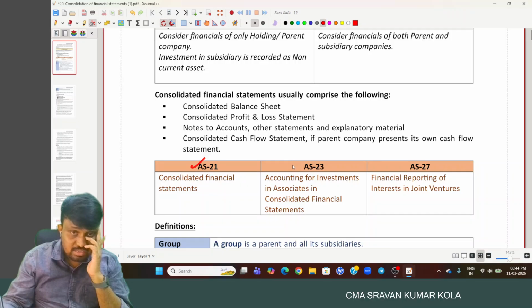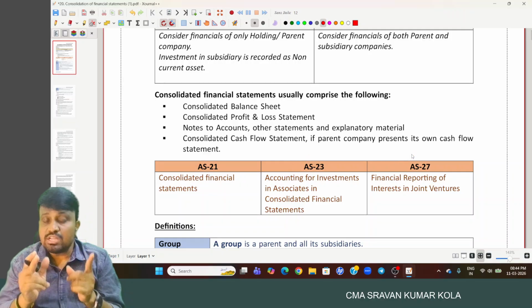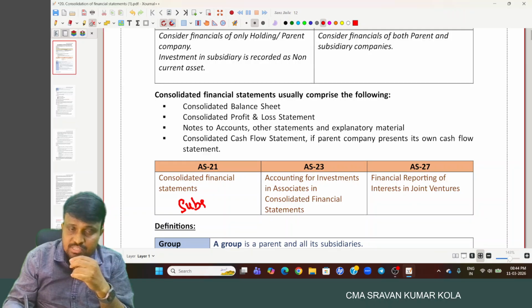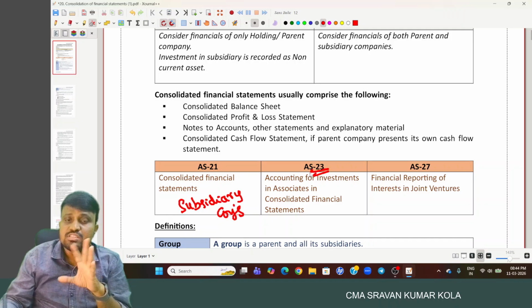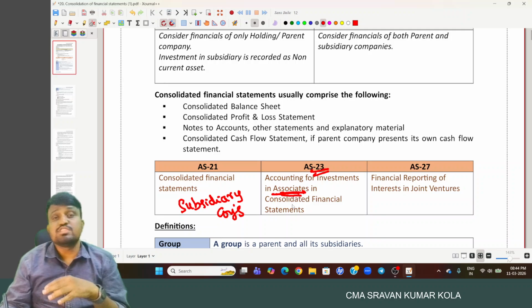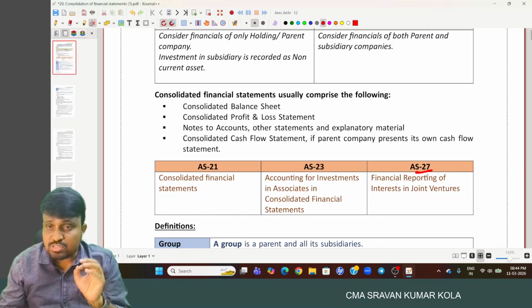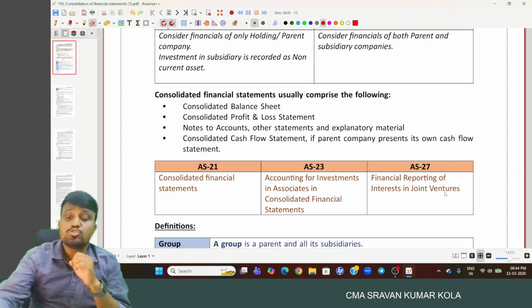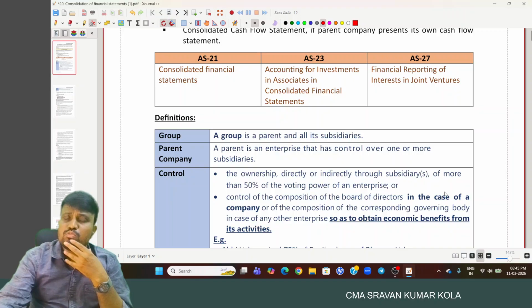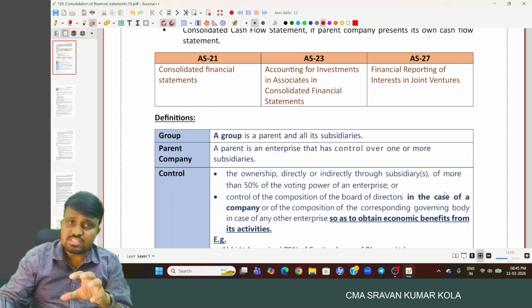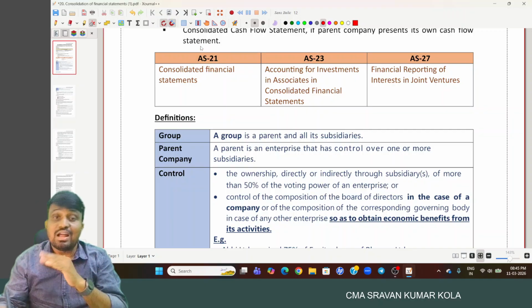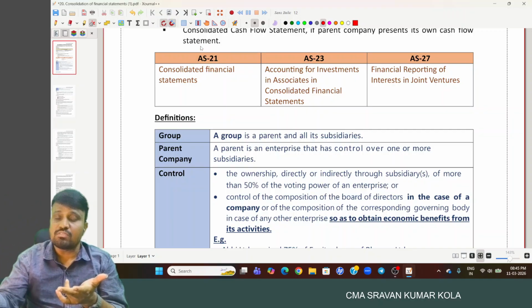In consolidated financial statements, three standards are covered. AS-21 relates to the consolidated financial statements of subsidiary companies. AS-23 relates to the consolidated financial statements for investment in associates. And AS-27 relates to the consolidated financial statements for investment in joint ventures. In this session, we will discuss the entire topic relating to AS-21 only; AS-23 and AS-27 will be covered in another lecture.